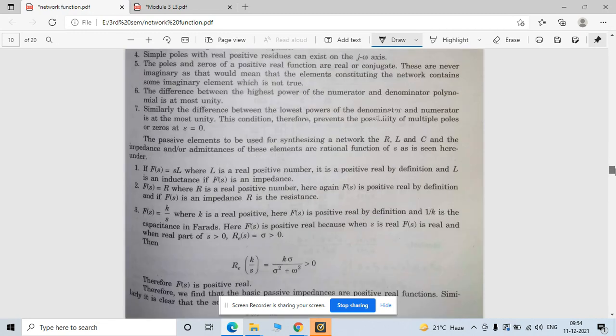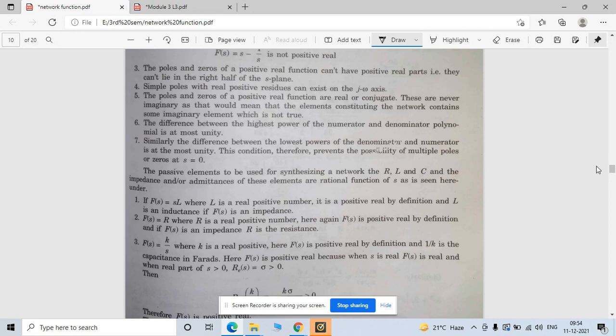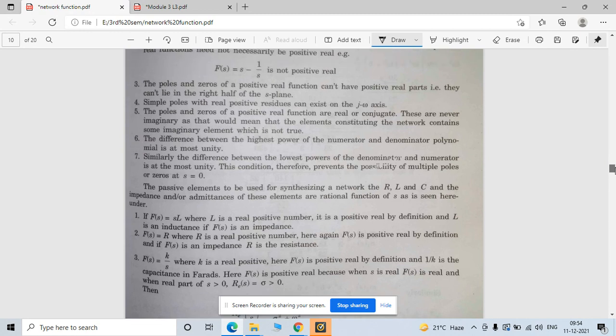Now see, if one function is an impedance and another is its admittance, and one is positive real, meaning even or odd, then if our impedance is a positive real function, its admittance is also a positive real function.